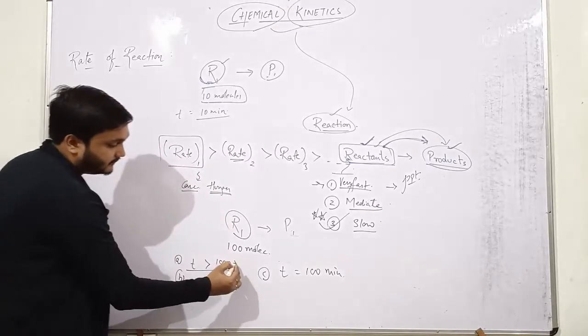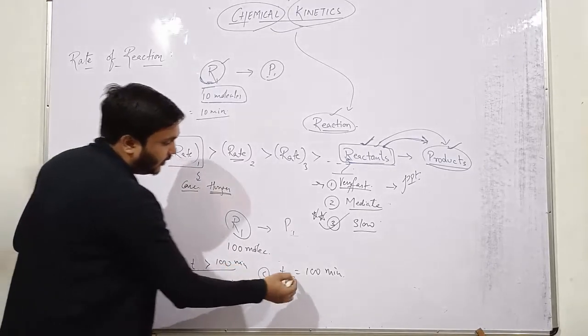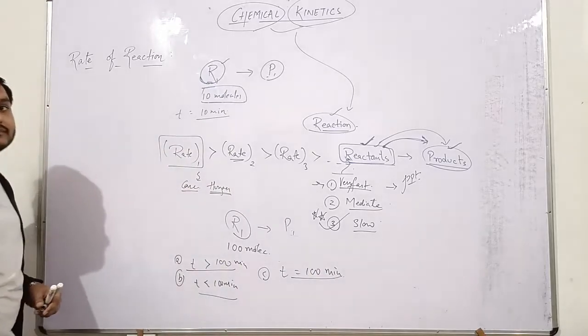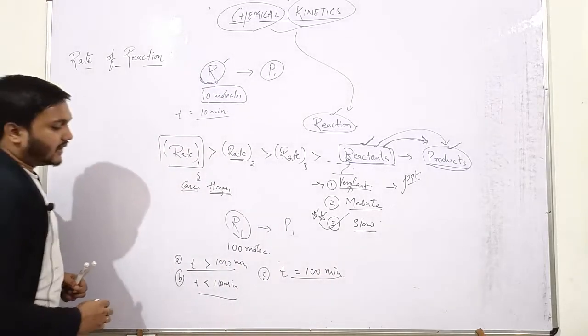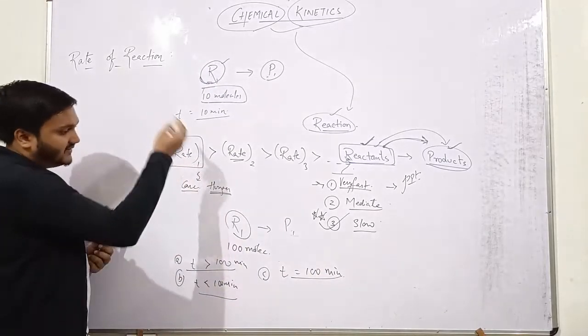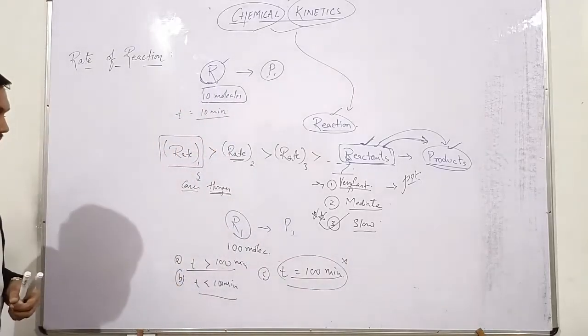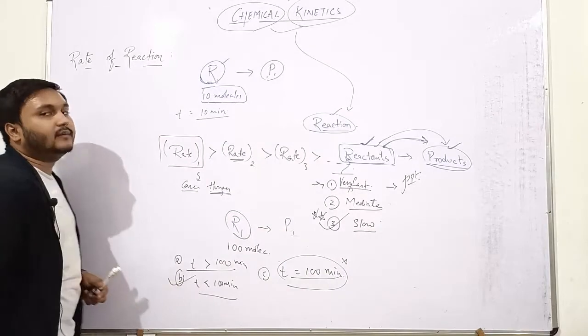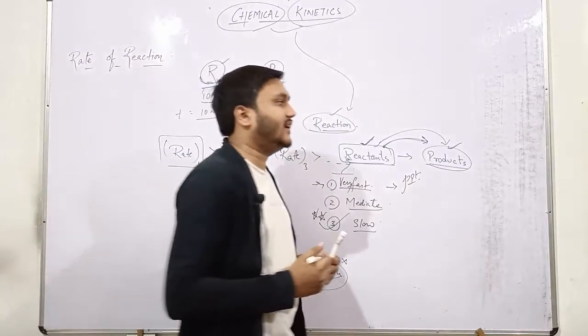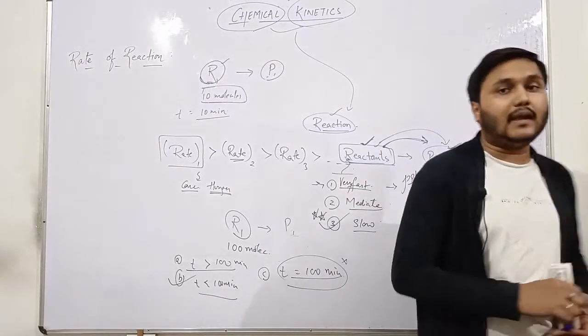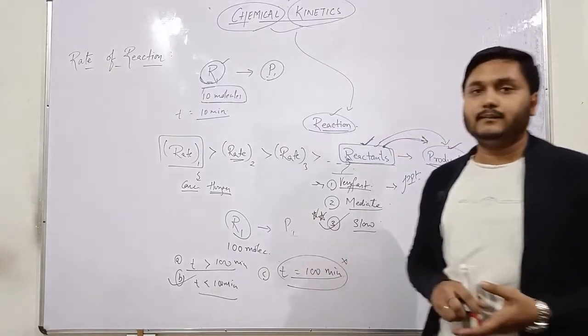Greater than 100 minutes, less than 100 minutes, or exactly 100 minutes? It seems to be 100 minutes, but that is not correct. It will take less than 100 minutes. Definitely it will take less than 100 minutes.